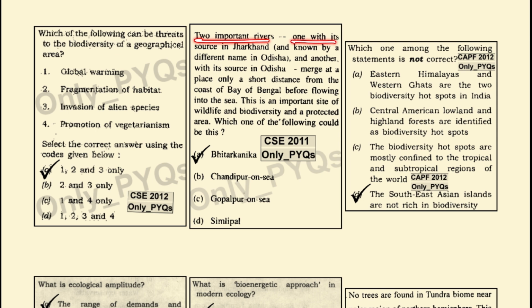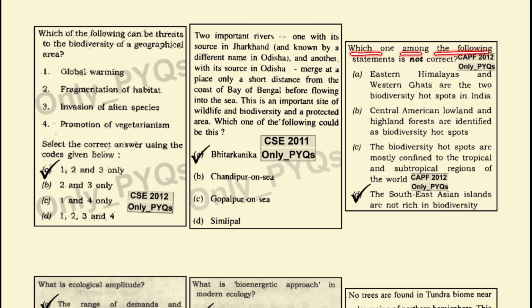Two important rivers, one with its source in Jharkhand and known by a different name in Odisha, and another with its source in Odisha, merge at a place only a short distance from the coast of the Bay of Bengal. Before flowing into the sea, this is an important site of wildlife biodiversity and a protected area. Which one of the following could this be? This is the Bhitarkanika.